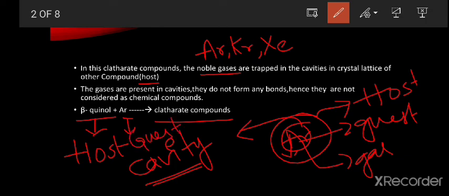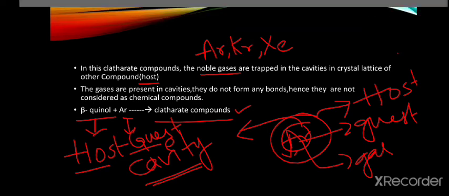From the interaction of this host and guest, we obtain the clathrate compounds. Next, this is the structure of a clathrate compound. See, argon noble gas is the guest, and this is the host. Host is beta quinol.